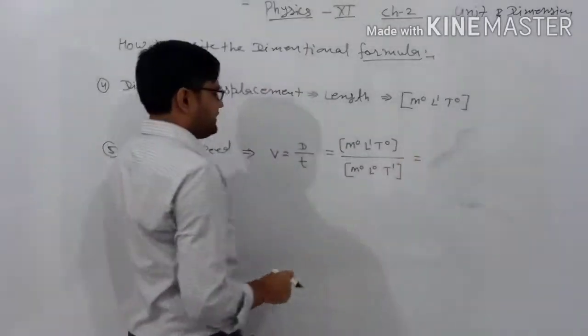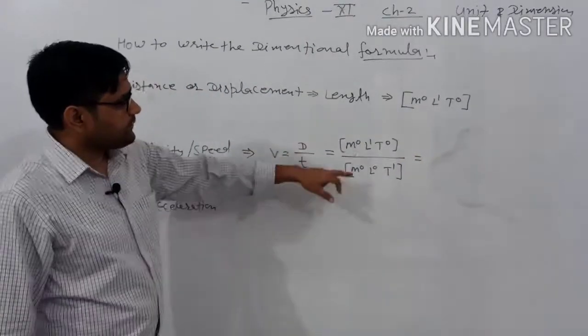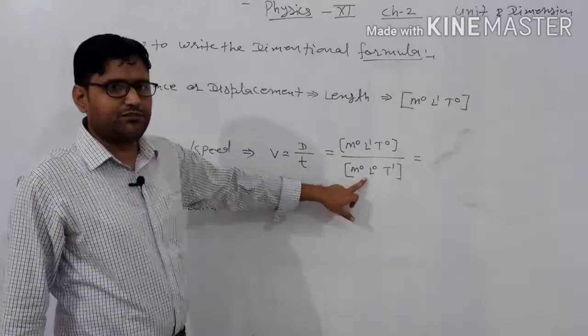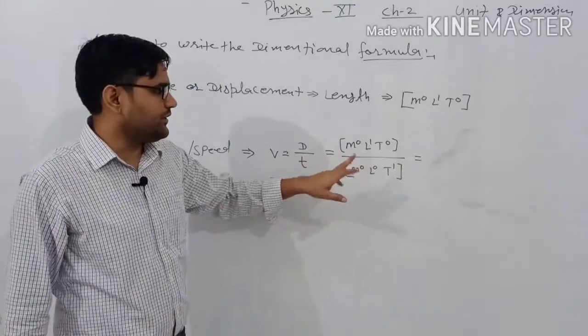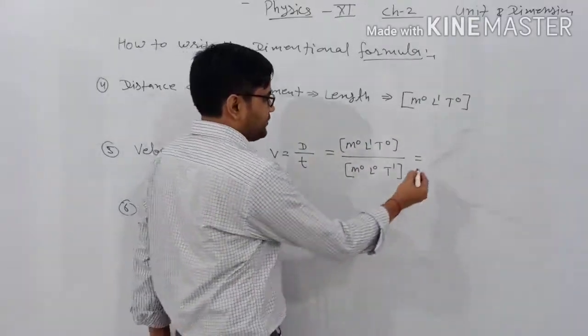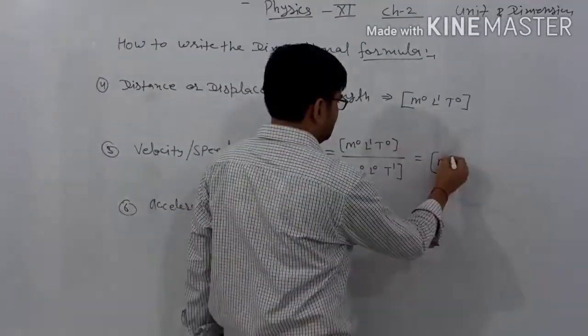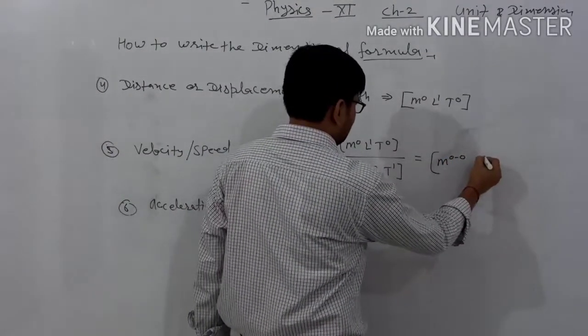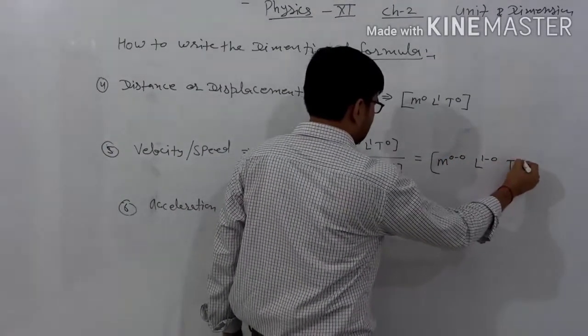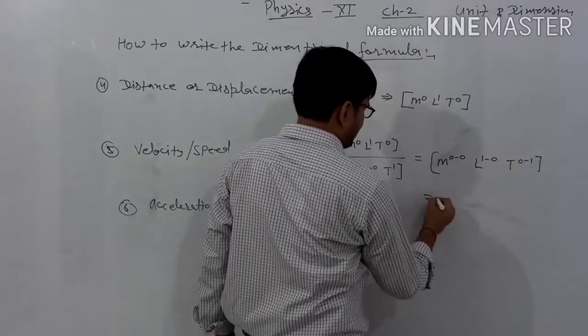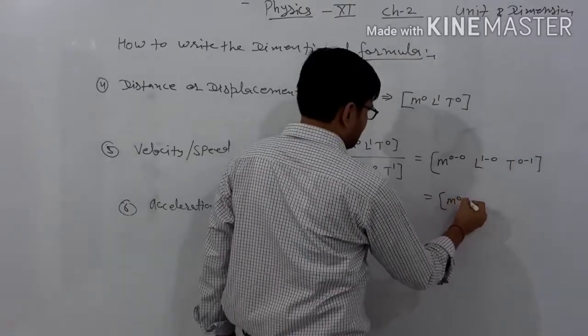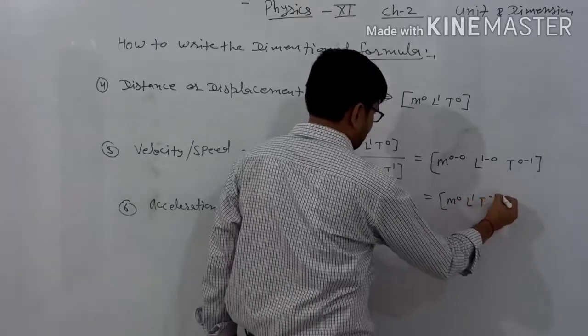Now again there is to be the division of the two-dimensional formula, that's why their units are to be subtracted. It is to be written down in terms of the m 0 minus 0, L 1 minus 0, T 0 minus 1, and it is to be equated by m0, L1, T minus 1.